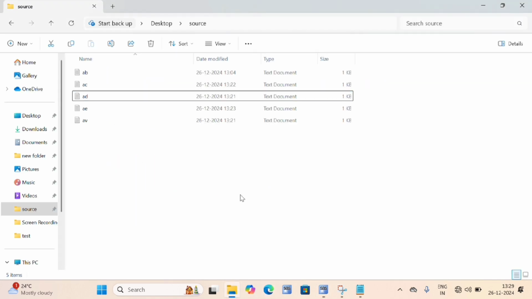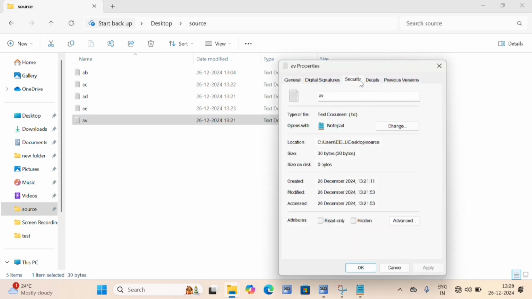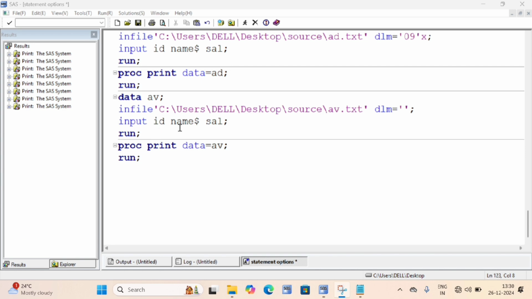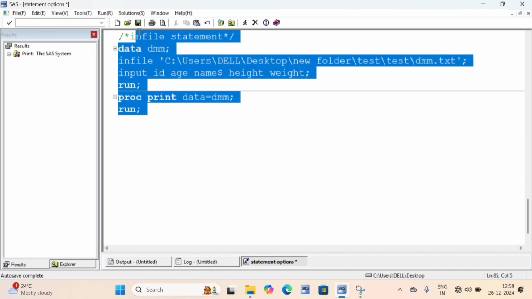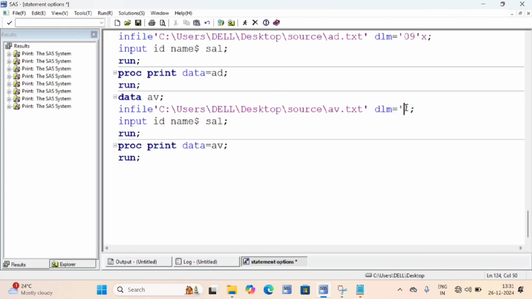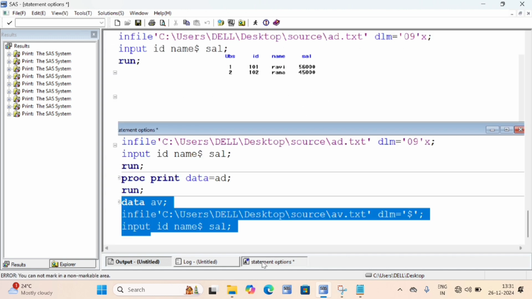Which text file is remaining? AV is remaining, right? So yeah, I'm copying the path of AV. So this is my AV dataset. Okay, I am printing the AV dataset. I have copied the path. In my text file, I have a dollar sign, right? Only dollar signs you can see. Observation values are separated by the dollar sign. So what will you give here? Dollar sign. Clear? I'm giving the dollar sign. I'm running this here. You can see the data is imported from outside to inside.